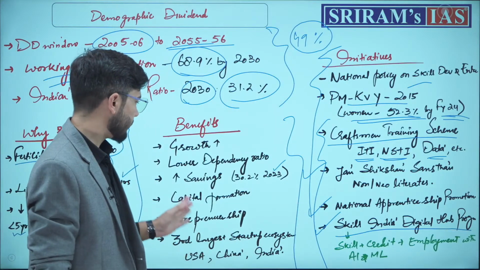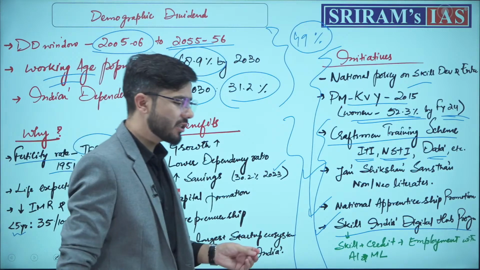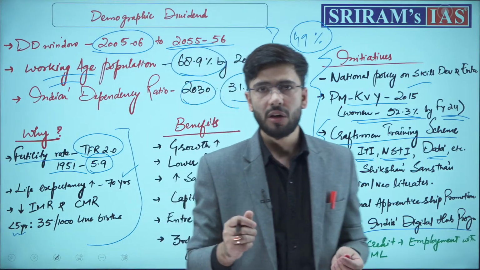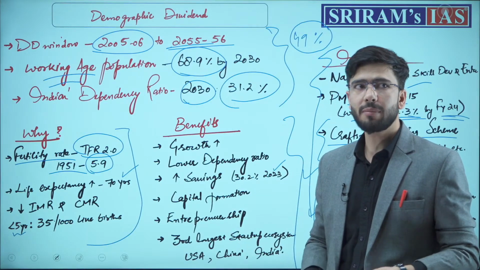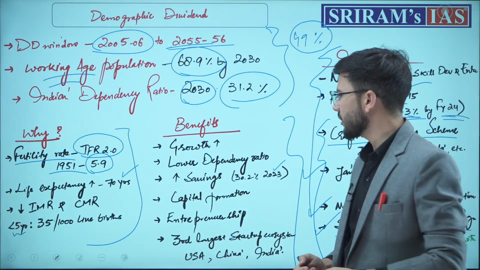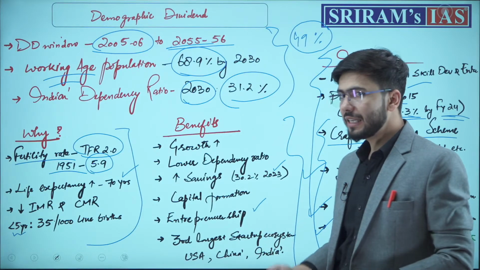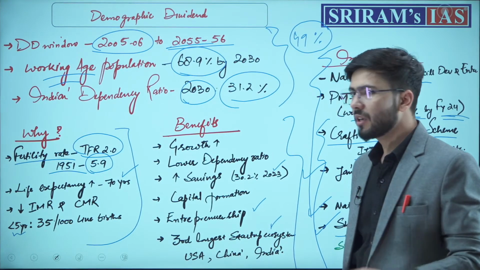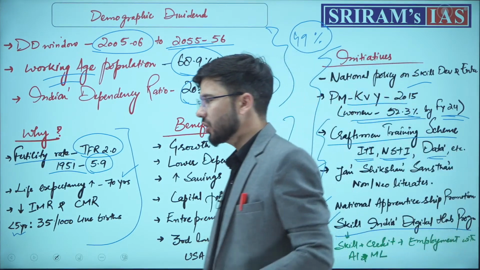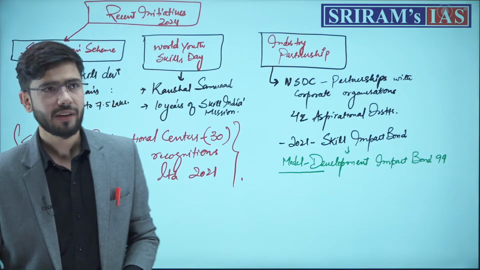down theory. Capital formation, again, is not just financial capital, but also human capital and social capital, which UPSC has already asked questions about. Entrepreneurship will increase. India recently has been declared the 3rd largest startup ecosystem after USA and China. Done. That is how we should deal with the demographic dividend.